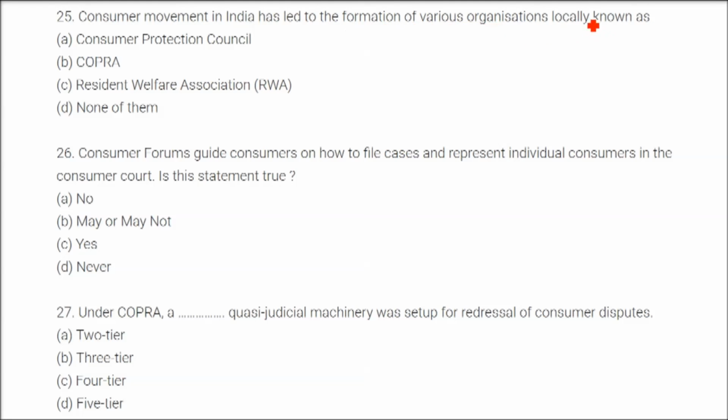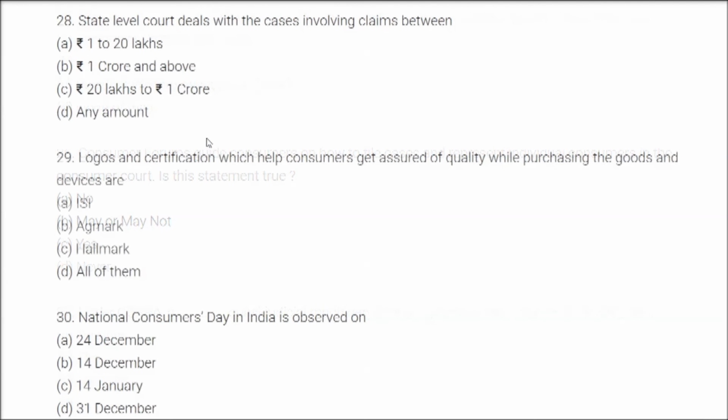Consumer movement in India has led to the formation of various organizations, locally known as Consumer Protection Councils. Consumer forums guide consumers on how to file cases and represent individual consumers in the consumer court. Is this statement true? The answer is yes, it is true. Under COPRA, a quasi-judicial machinery was set up for redressal of consumer disputes. The answer is three tier: the district level, then the state level, then the national level. That is why it is 3-tier.